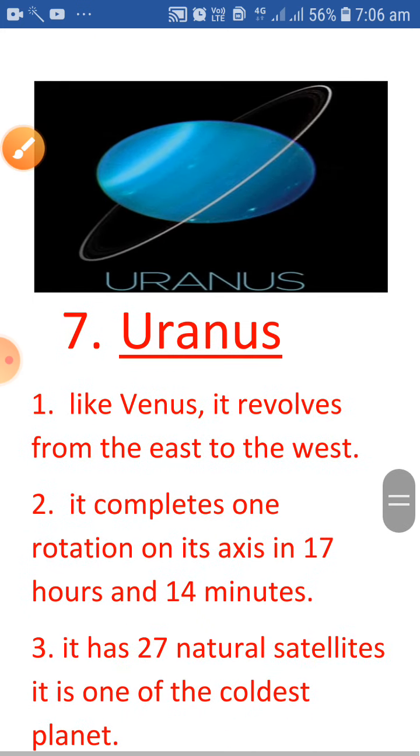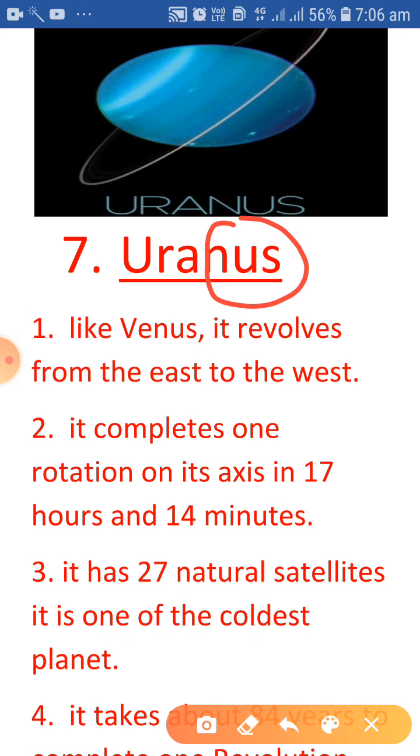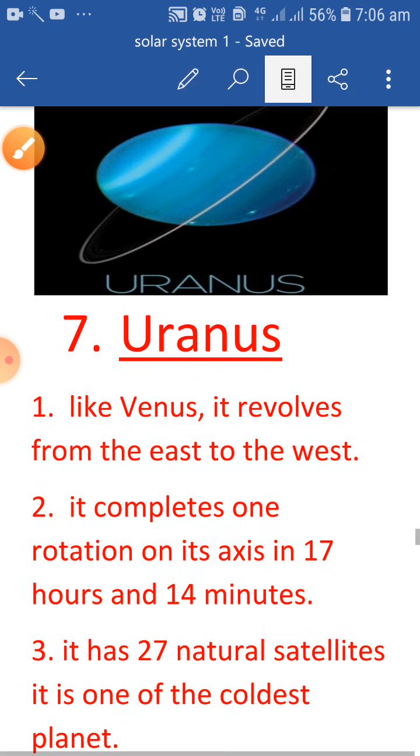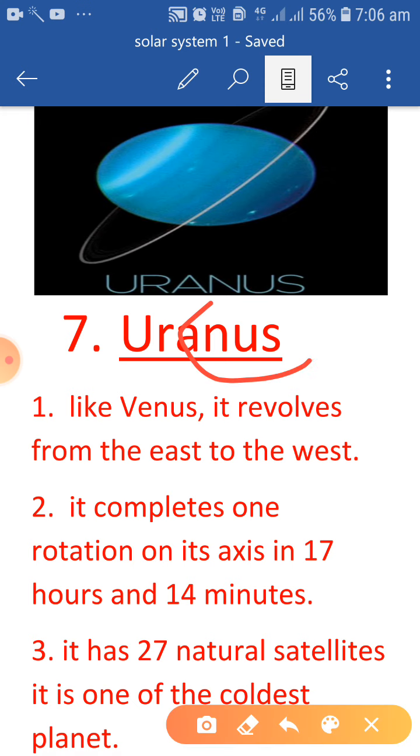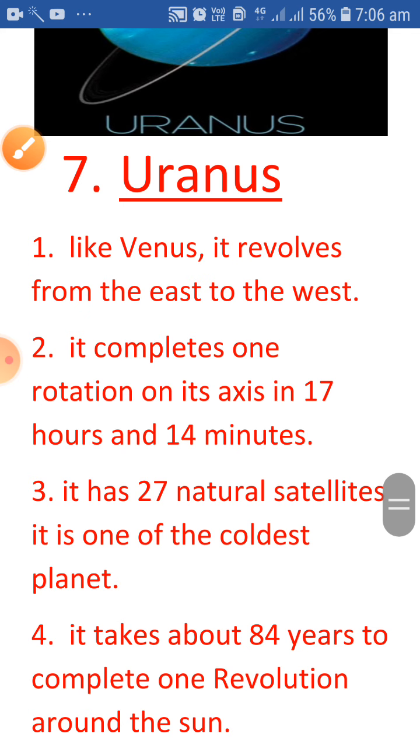The next one is Uranus. Uranus, like Venus, we already discussed this thing. Uranus and Venus both move from east to west.